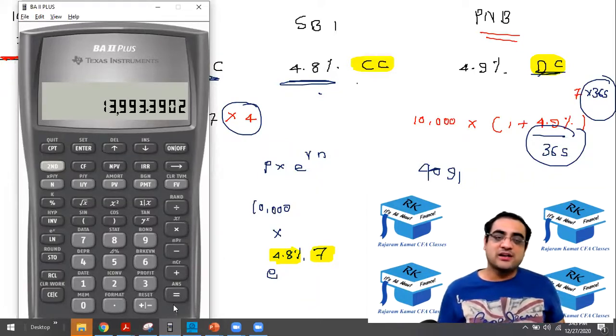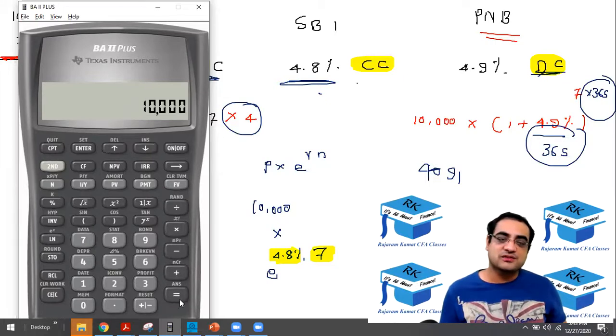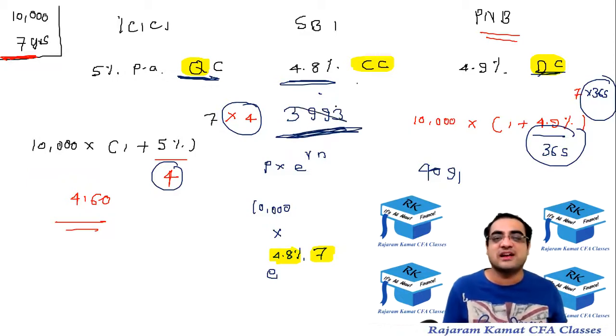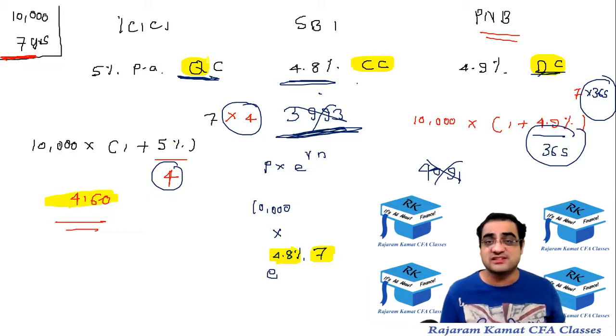So this is the final value, and from that subtract the principal of 10,000. So you get to know the interest is the lowest, 3993. Okay, so SBI is offering 3993. So that's the lowest. So you will not consider SBI. You will not consider Punjab National Bank. You will invest into ICICI because it is offering you the highest interest of 4160.